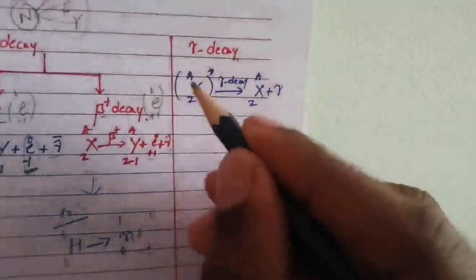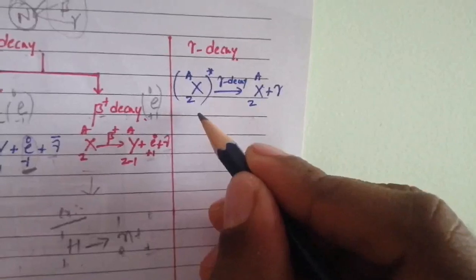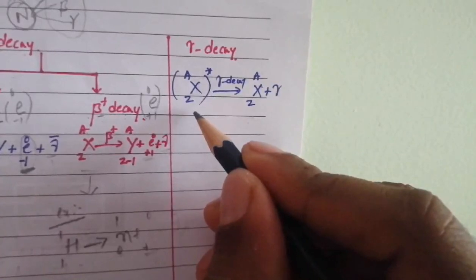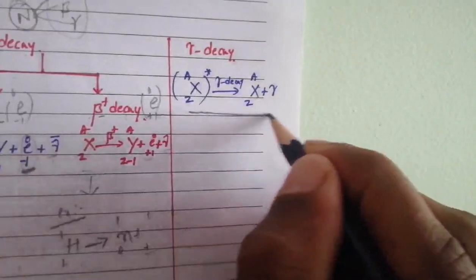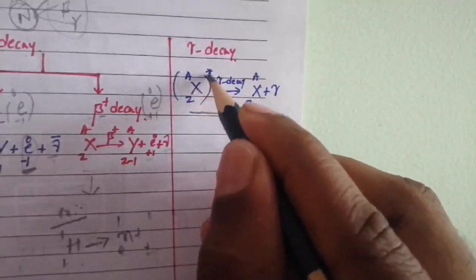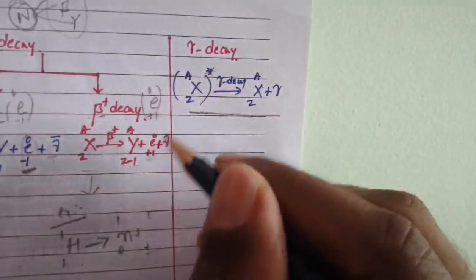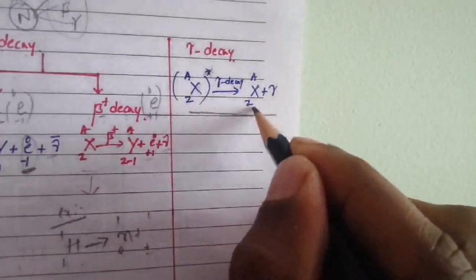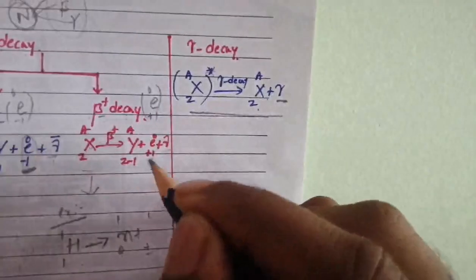So next, the third type is gamma decay. What is meant by gamma decay? The process of emission of gamma rays or gamma particles from a radioactive nucleus is called gamma decay. This is the general reaction of gamma decay. This nucleus is in the excited state. After the emission of a gamma particle, this nucleus comes into the ground state.